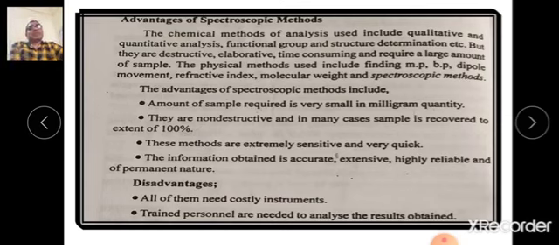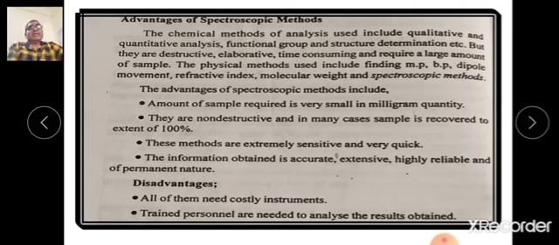The spectroscopic methods are advantageous as the amount of sample required is very small. It is in milligram quantity. Then these methods are non-destructive, and in many cases the sample may be recovered to the extent of 100%, that is, there is no loss of the sample, while in the chemical methods the sample is lost, no recovery.